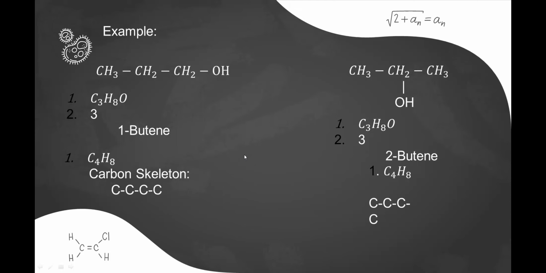The next thing we need to do is to get their carbon parent chain length. 1-butene has a 4 carbon parent chain, which is the same as 2-butene. Lastly, their location should be different. In compound 1, the alkene group is terminal, and in compound 2 it is internal. Thus, 1-butene and 2-butene are positional isomers.